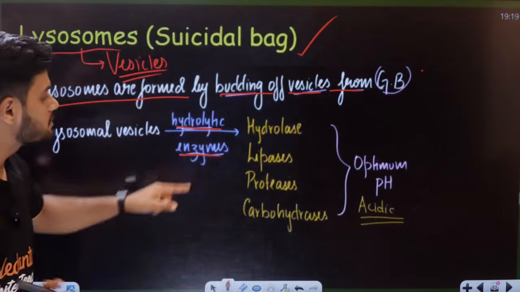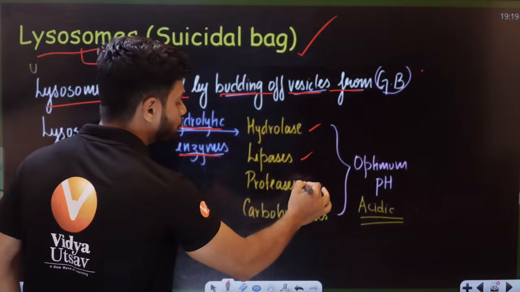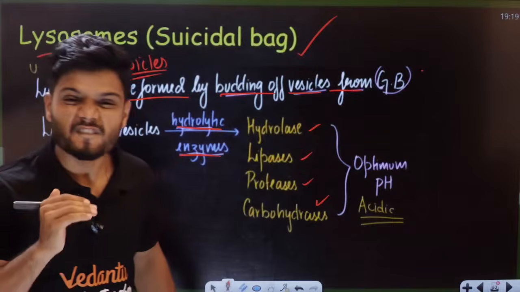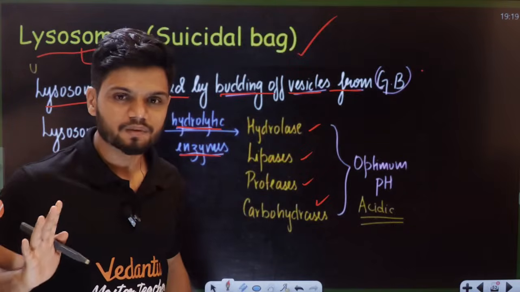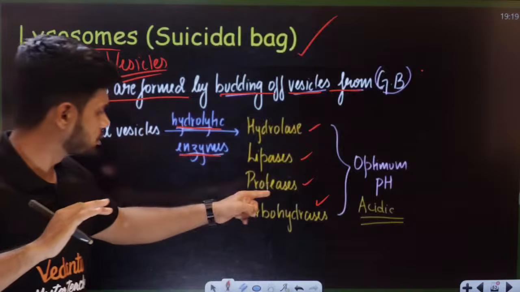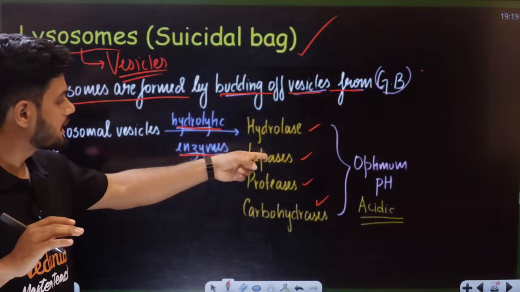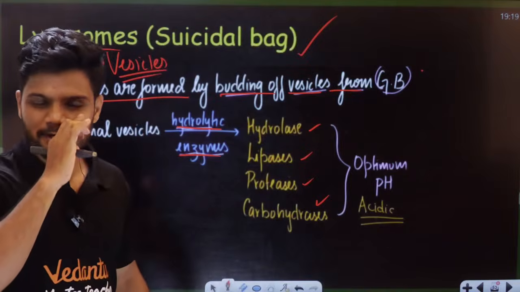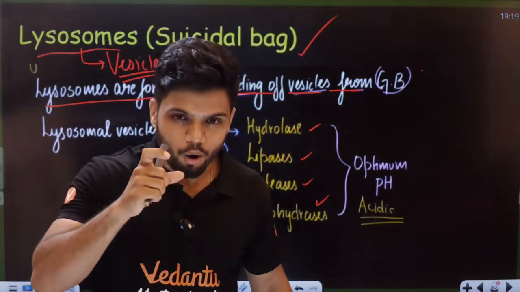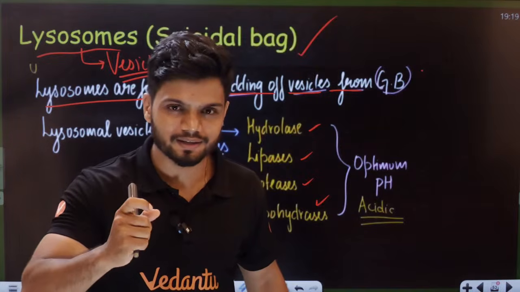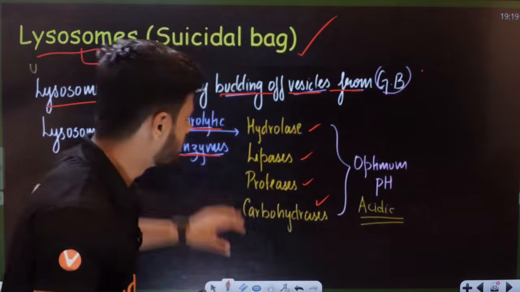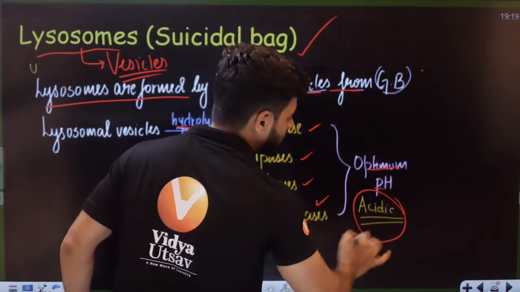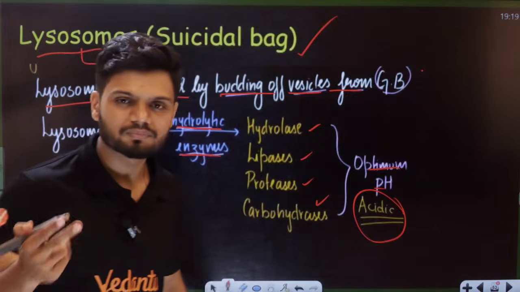And these hydrolytic enzymes are like your hydrolases, lipases, proteases, carbohydrases. All of these enzymes are basically like weapons. They're weapons of mass destruction. They'll go and kill everything. This will kill the proteins, kill the carbohydrates, kill the lipids, right? A killing spree. Now, students, there is one condition here. All of these enzymes, to work, need an acidic medium. They work at optimum pH, that is acidic medium. So if the acidic medium goes away, they might not function.